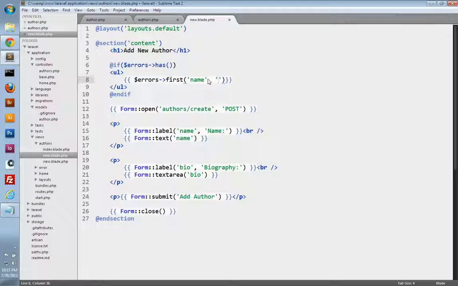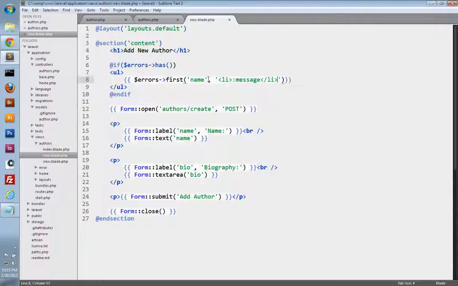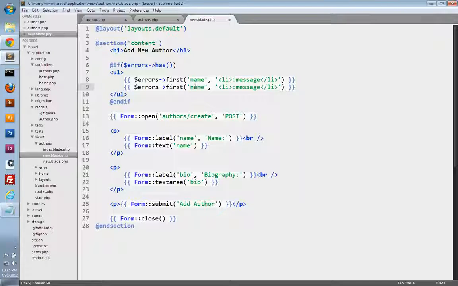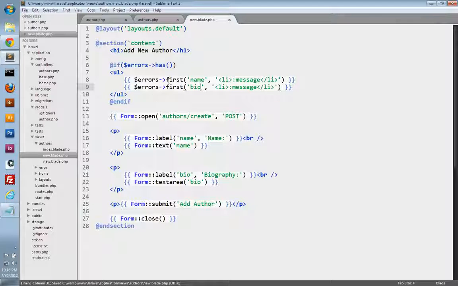And now we can also format the HTML that should be wrapped around the error message by passing in a second parameter. And so we can tell the error to be wrapped inside of a list item tag. So you just put in the opening list item tag, and then you use a colon and then the word message, and then close the list item tag. So the error message is going to be printed where :message is, and it's going to be wrapped in these list item tags for us. So that's going to display the errors for the name field. Let's duplicate this, because we're going to need to display the errors for the biography field as well. And there we go, that'll handle displaying our error messages if we have any.